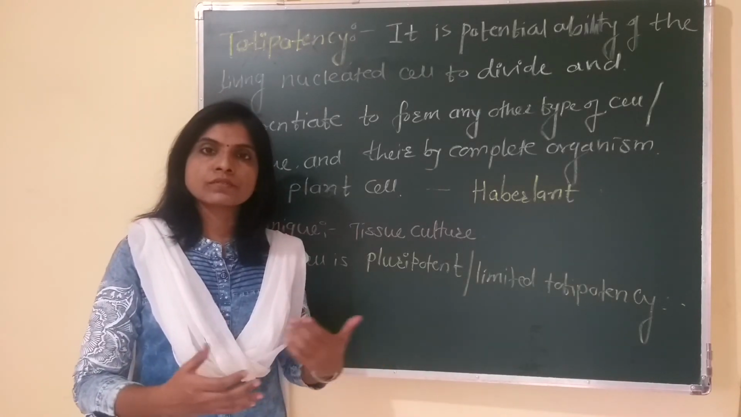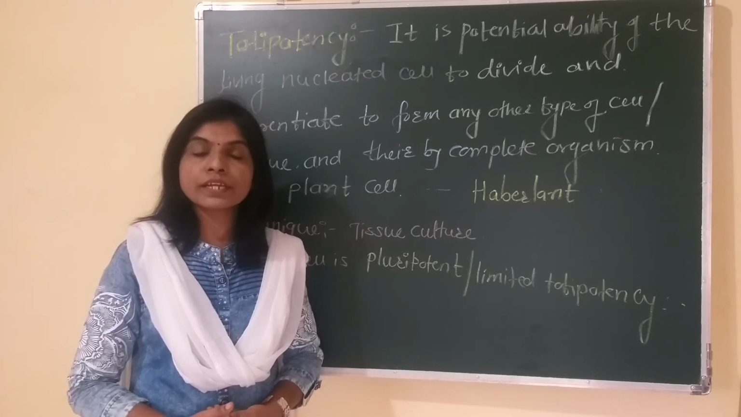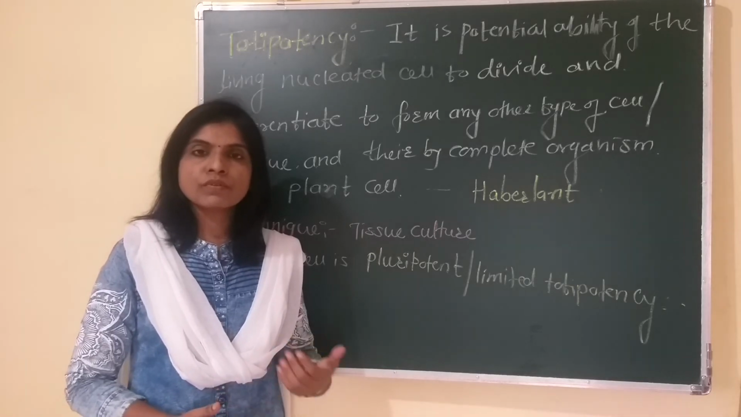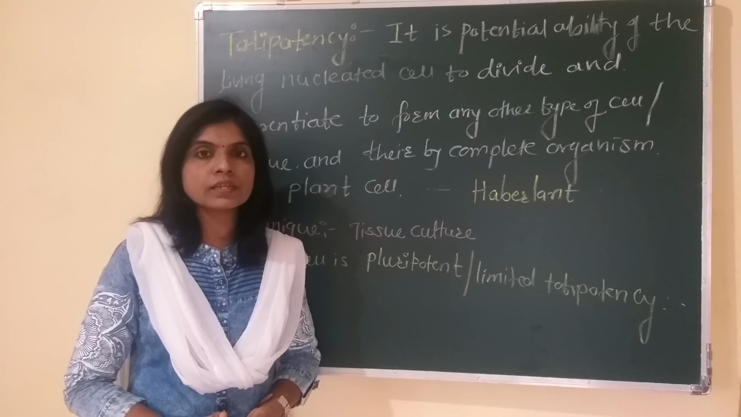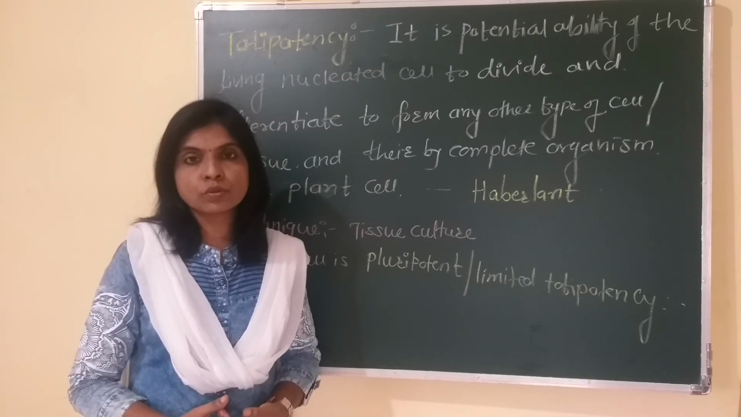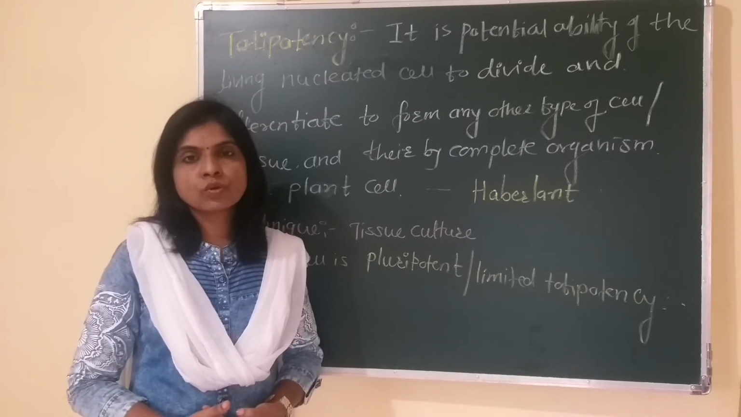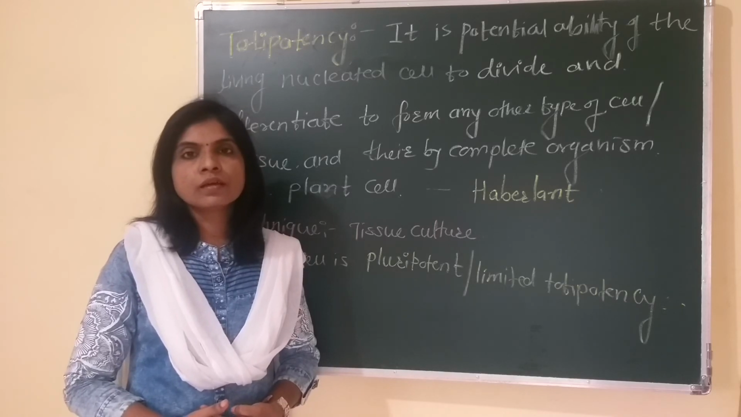The same case, when carried out with animal cells, shows limited totipotency, or pluripotency. It means when we culture the animal cell on nutrient media under aseptic conditions, it also divides, but it gives just a cell mass or tissue. It never gives any embryo or any organ, so it shows limited totipotency, or animal cells are pluripotent.